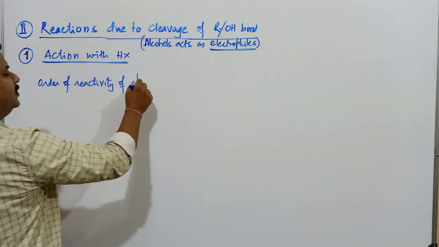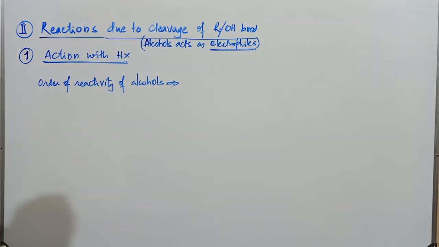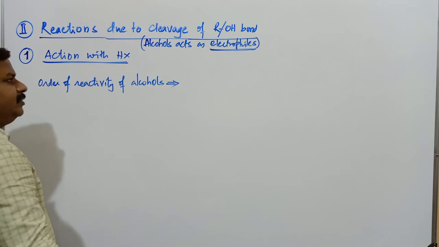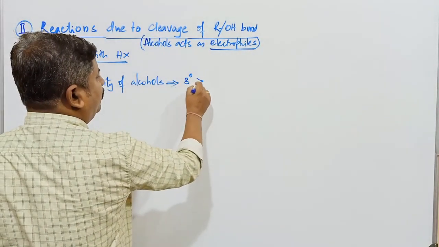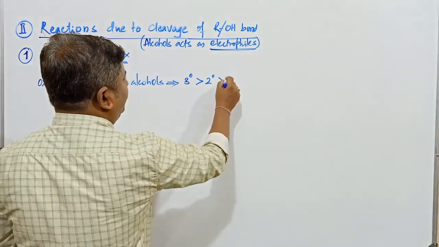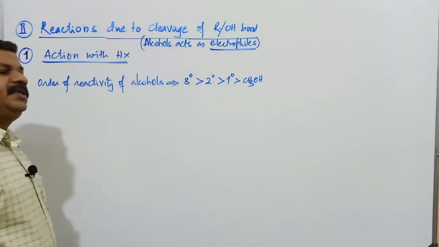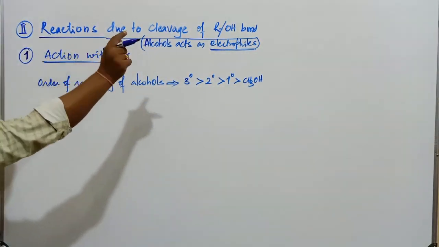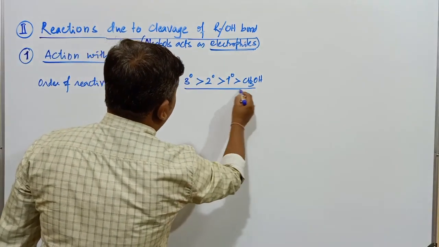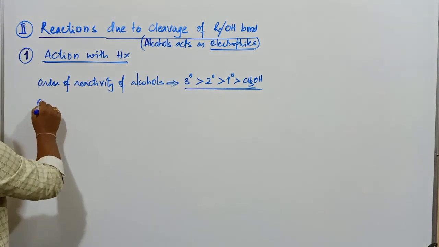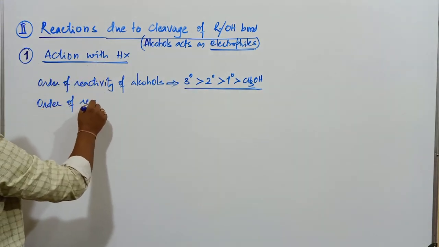of alcohols. What is the order of reactivity of alcohols? Whether primary alcohols are more reactive or tertiary alcohols are more reactive. When the carbon and oxygen bond cleaves, naturally tertiary alcohols are more reactive than secondary, which is more reactive than primary. Next one is going to be CH3OH. In all these reactions, wherever the cleavage of the carbon and oxygen bond takes place, this is the order of reactivity of alcohols.